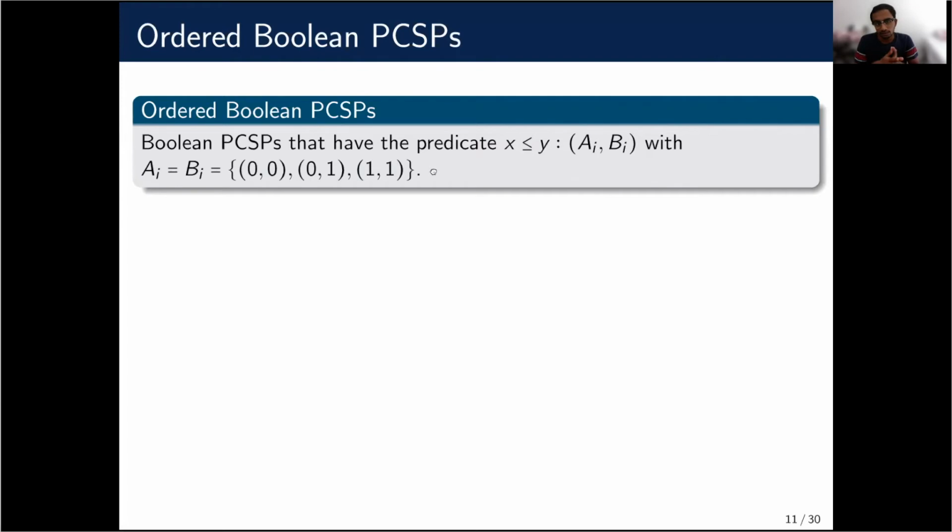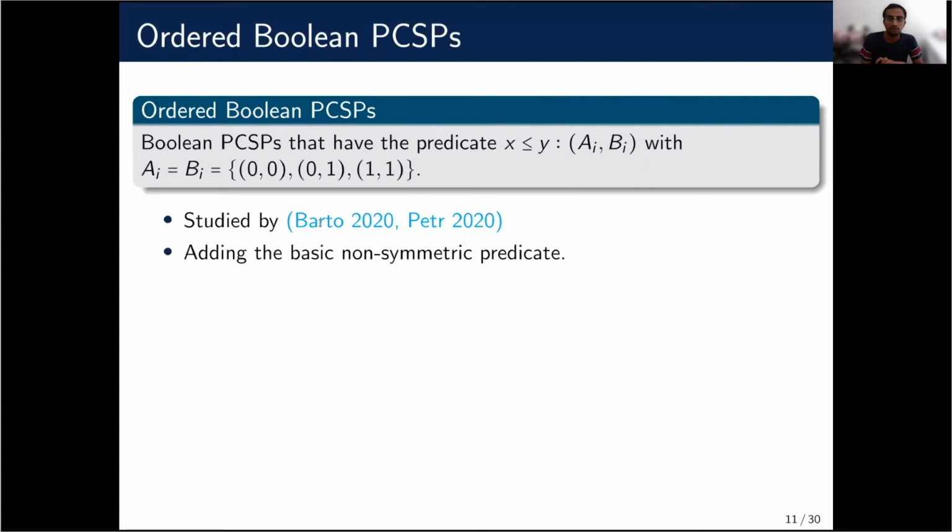The reason this is interesting is because this is the simplest non-symmetric predicate pair there is. So we are trying to take the symmetric predicate dichotomy to a next step. The other reason it is interesting is because adding this predicate forces the polymorphisms to be monotone functions. And we want to understand the polymorphisms in the monotone case before we understand the general case. The study of this ordered PCSP was actually introduced by Barto and Péter.